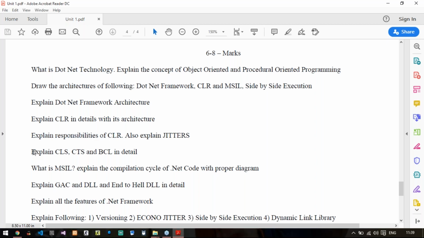Then comes: you need to explain common language specification, common type system, and base class library in detail. That means for each you need to write 2 points minimum.